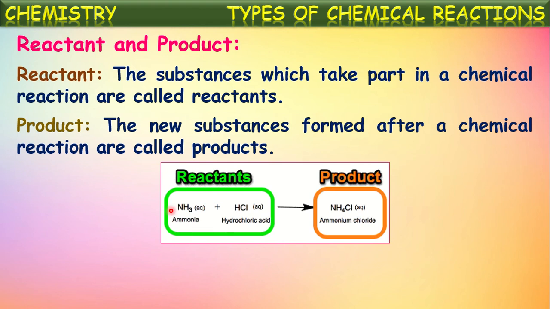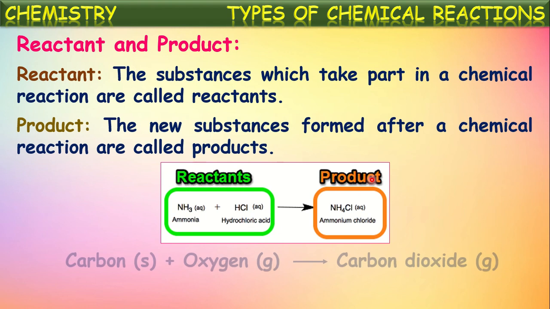But if they are taken in the aqueous form, meaning solution with water, they form a solution of ammonium chloride. Here, the ammonium chloride formed is said to be a product because it is formed as a new substance from this change of ammonia and hydrochloric acid. So, the chemical substance which is formed in this reaction is said to be the product.